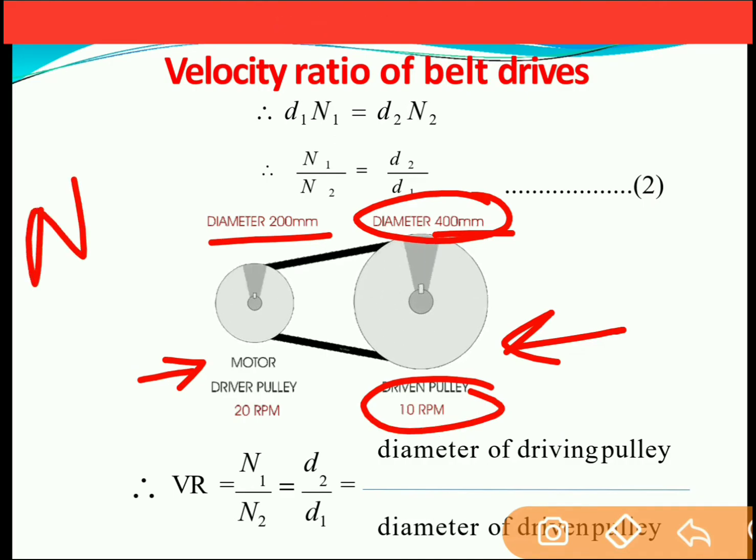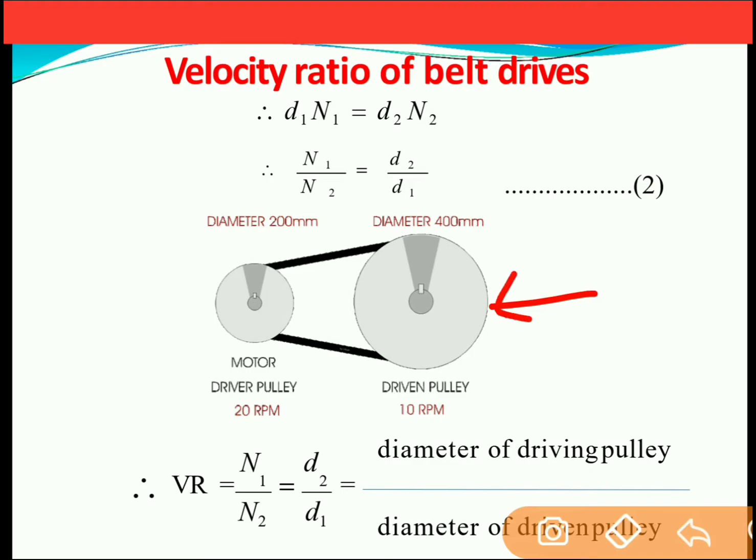So the speed or RPM of the driven pulley is inversely proportional to the diameter. As the diameter is large, speed will be less. In this case, the diameter is 200 mm, so the speed is 20 rpm. In the latter case, the diameter is 400 mm and the speed is 10 rpm. So as diameter increases, speed decreases.